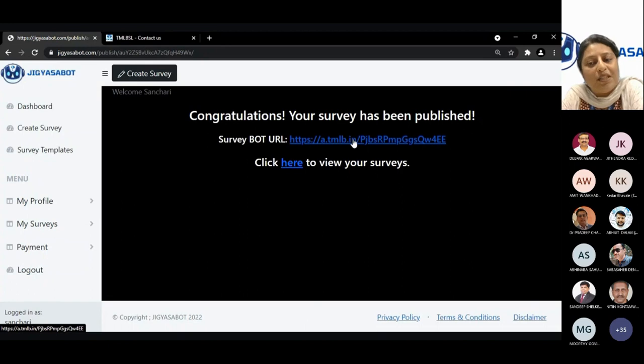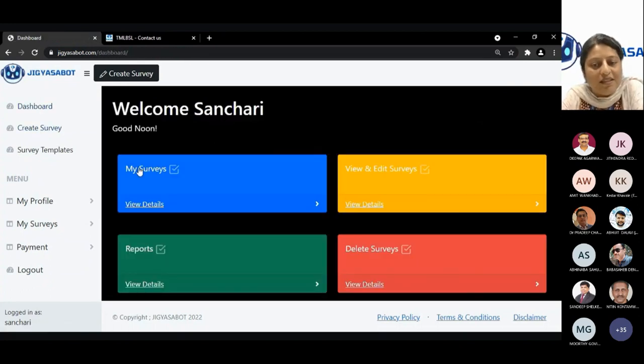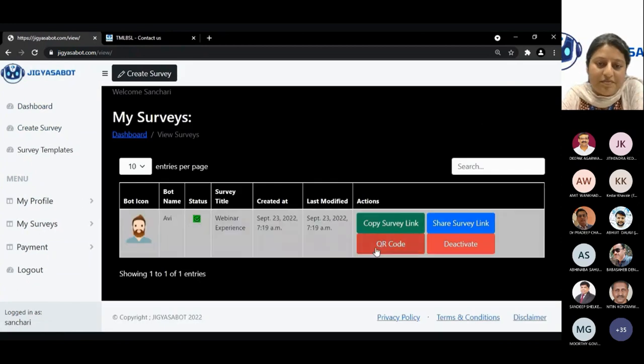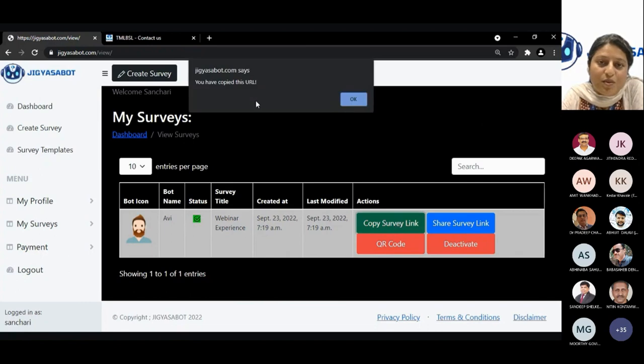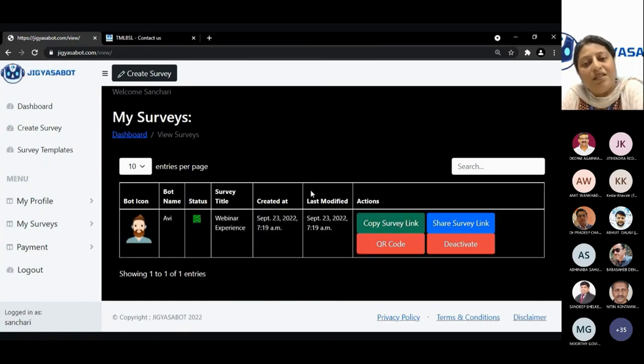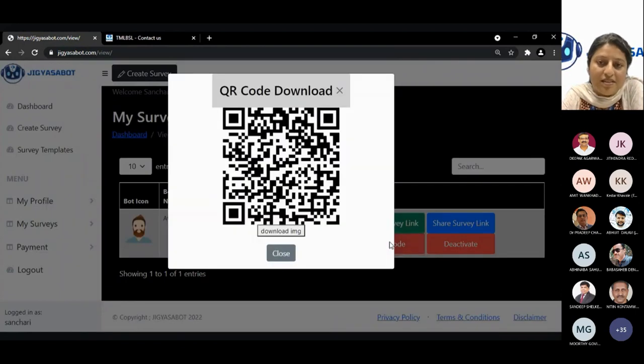This is a link where the people who are going to click will respond to the survey. It comes in a bot format. So the bot avatar that we have selected is going to ask you the question and you're going to respond as a user. How can we distribute the survey? We can distribute the survey either through a survey link or through a QR code. So I have copied this URL and I'll be using this URL for my demonstration.